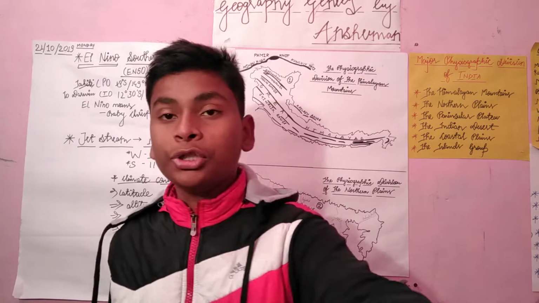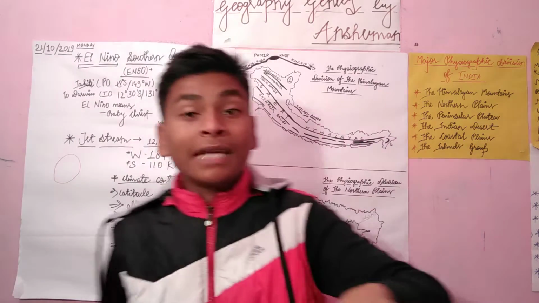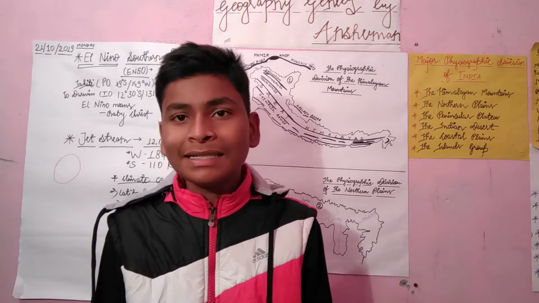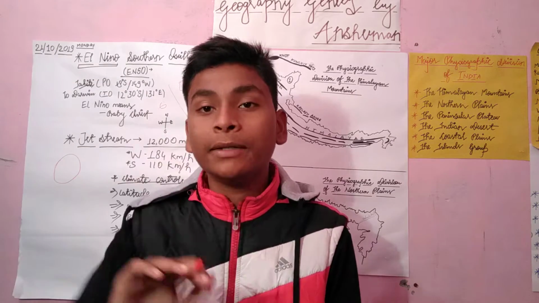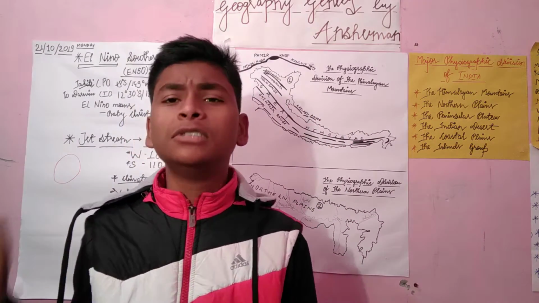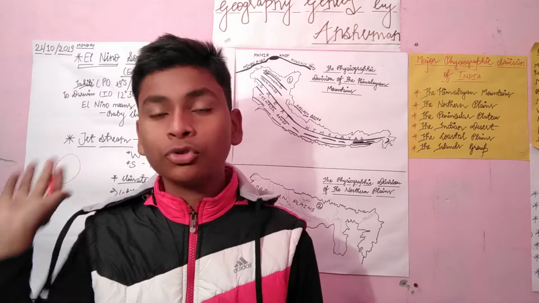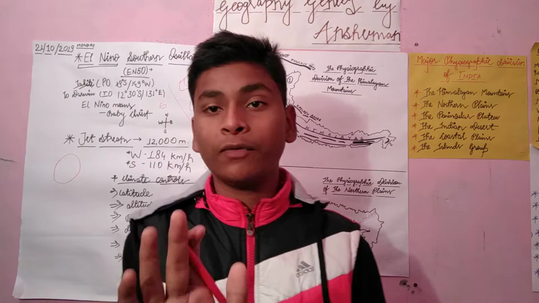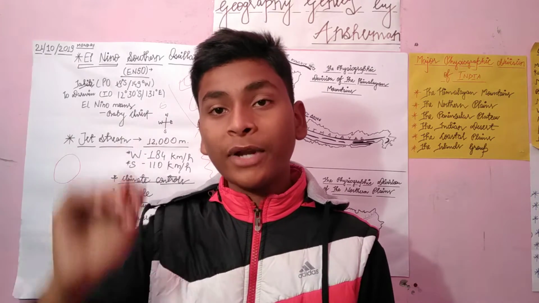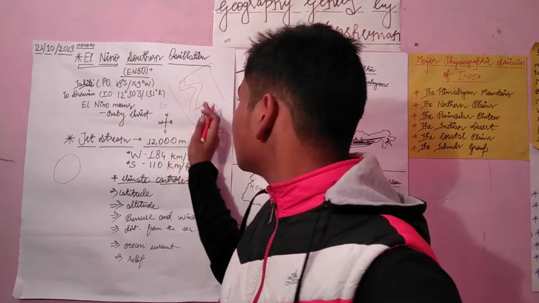Now let me talk about the gorge. The gorge is something like this, where the breadth is less but the depth is more. It is deepened, and the water is collected in it. That is known as a gorge. By the flowing of rivers, the gorge is found on the mountain side, in the upper course. Most rivers originate from mountains, so the river brings erosional activity as well as forms the gorge. So the meander is this, as I told you.